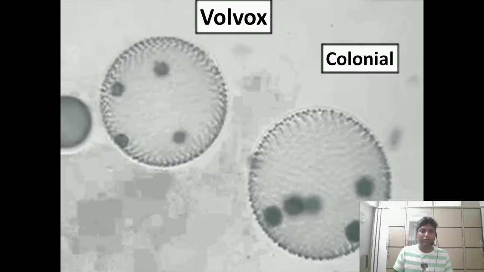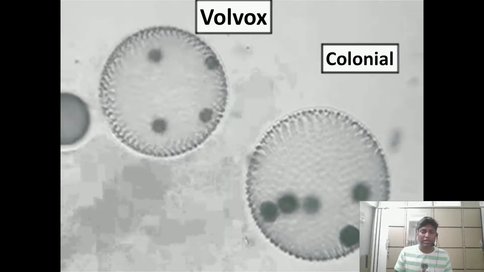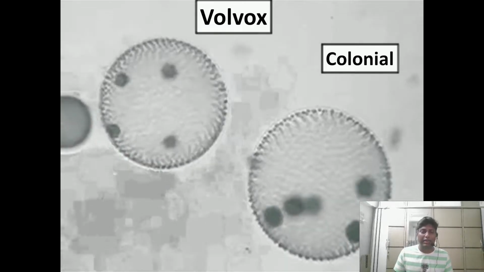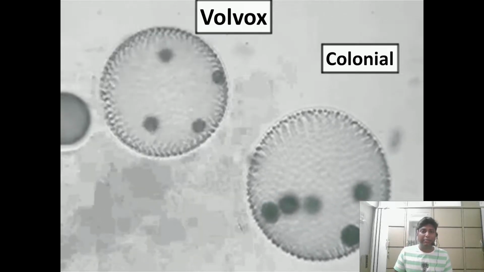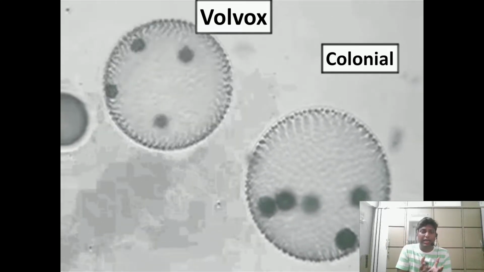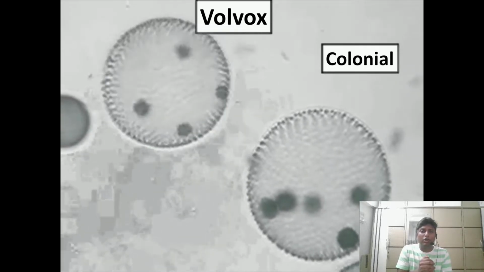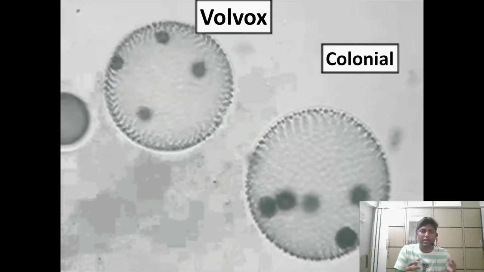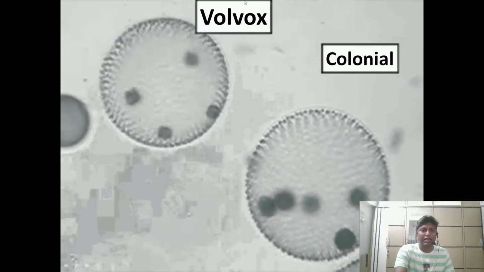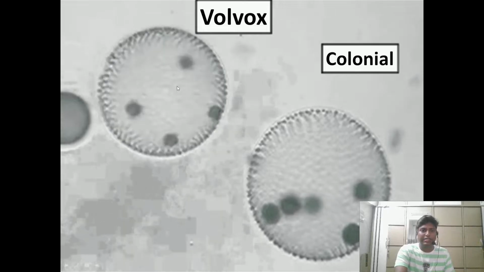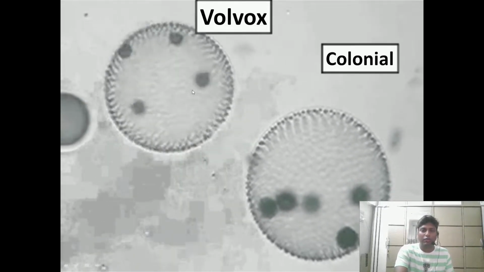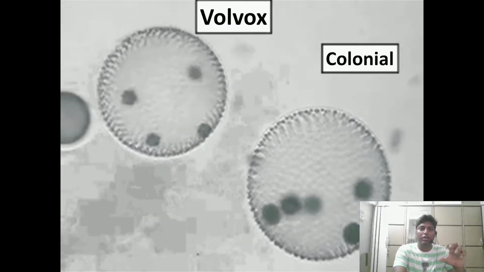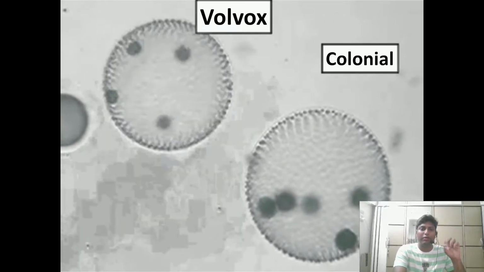This is an example of another algae called volvox. Now dear students, this algae is a colonial form of algae. When I say colonial, that means inside the body it can form many colonies. So a group of algae forms a colony, and as you can see inside here, there are a few dark stained bodies, right? Inside the volvox, these dark stained bodies are representing the colonies. That means the colony is made up of many algae.